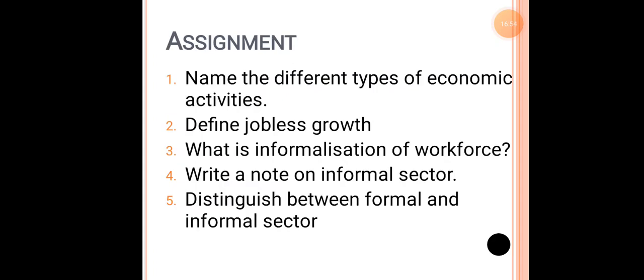So the assignment part: name the different types of economic activities, define jobless growth, what is informalization of workforce, write a note on the informal sector, lastly distinguish between formal and informal sector.